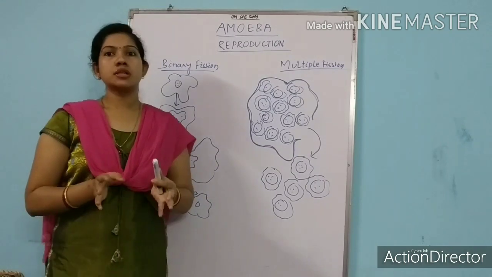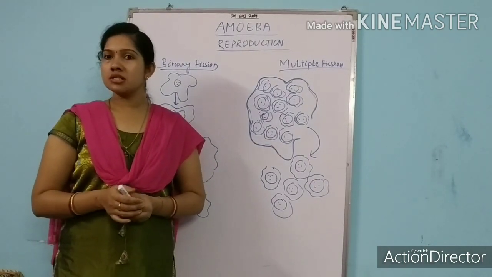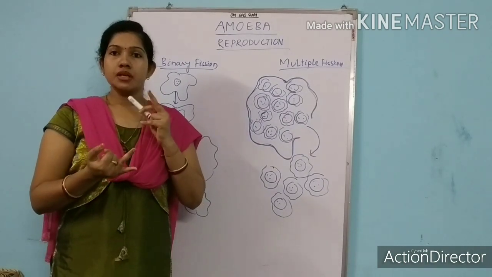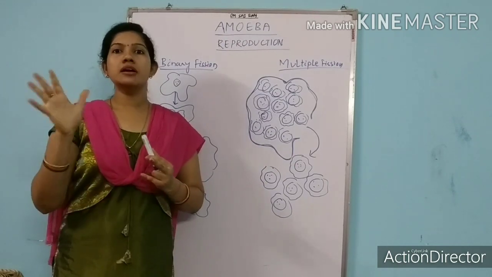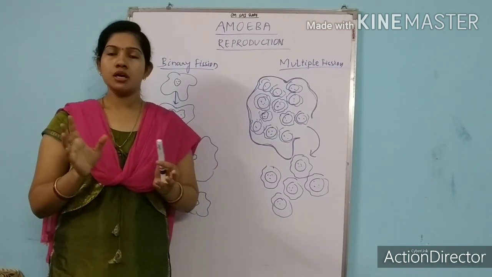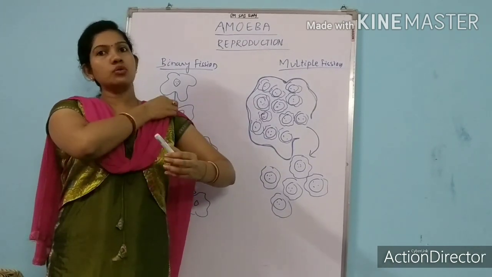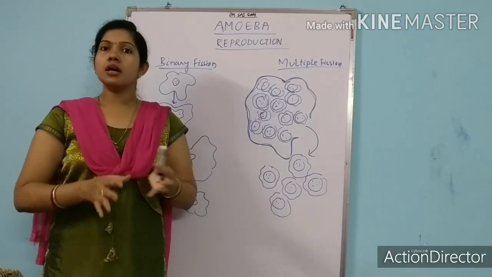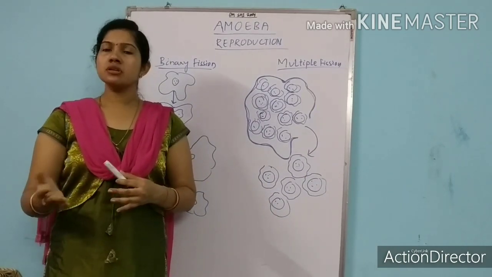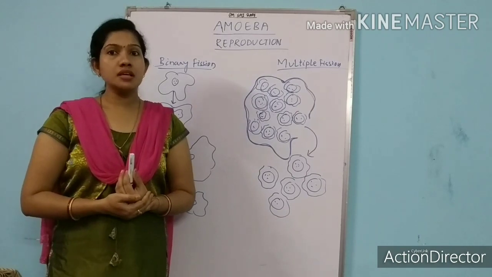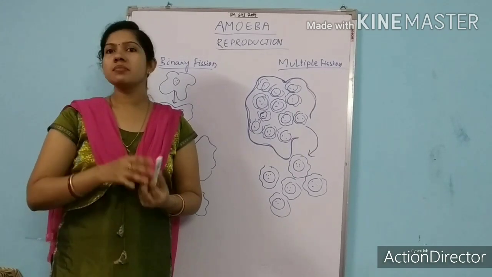So this is the detailed account of amoeba. What all the things have we discussed: structure of amoeba, nutrition in amoeba, locomotion in amoeba, respiration in amoeba, and reproduction in amoeba. These are very important topics. Go through the topic again, and if any doubt, you can ask me, and in the next class we will discuss the third kingdom of the five kingdom classification.